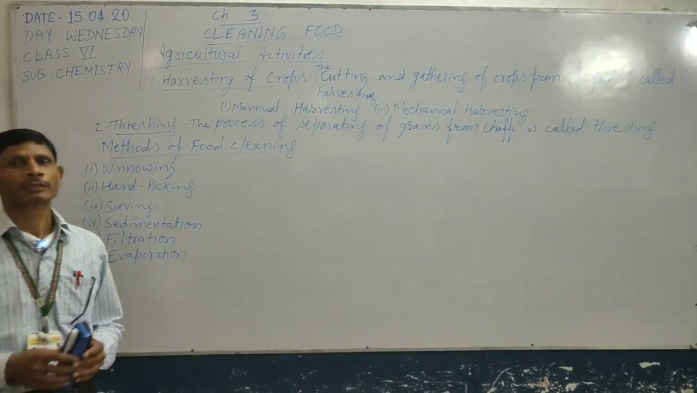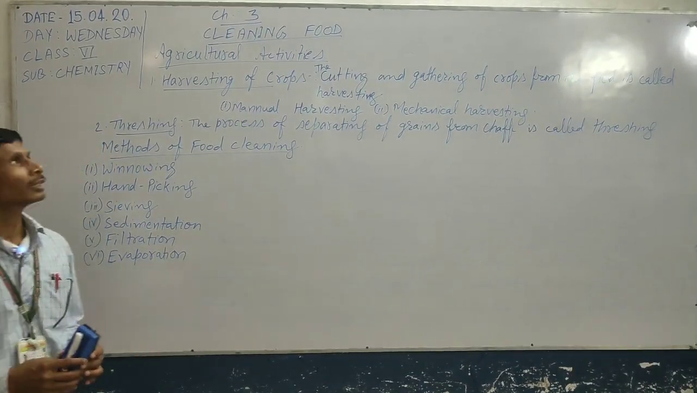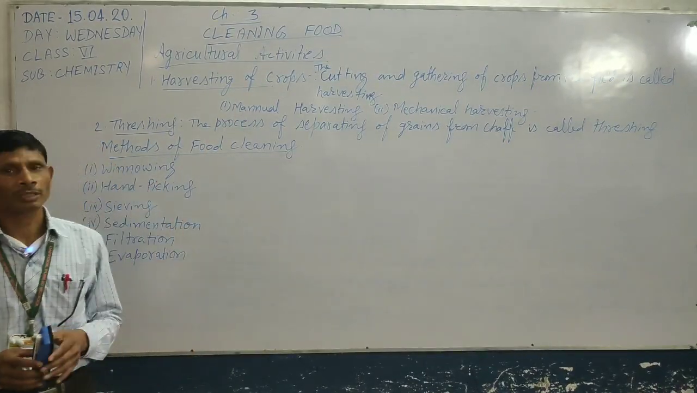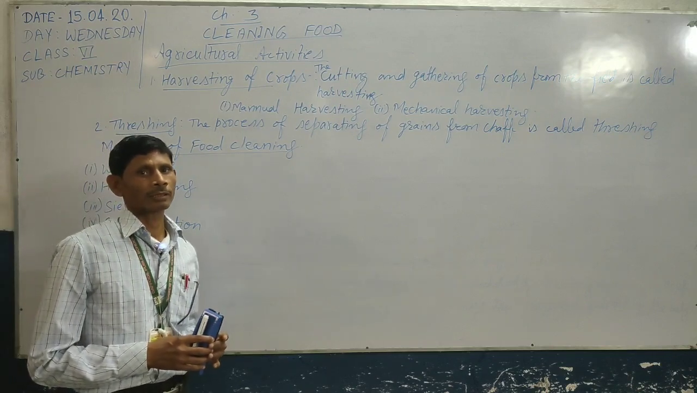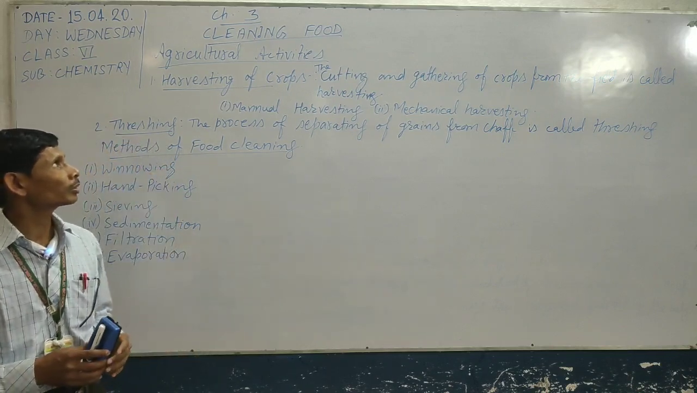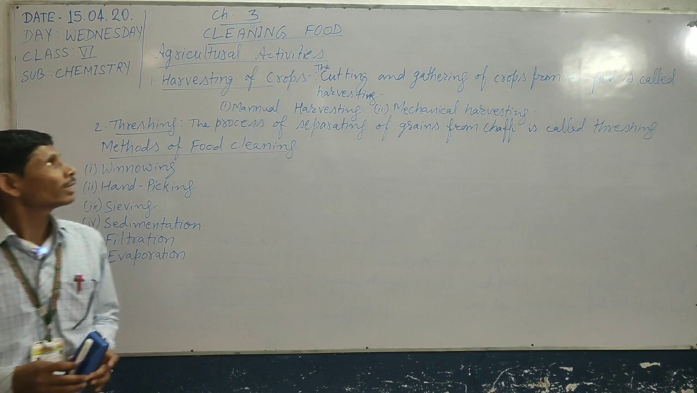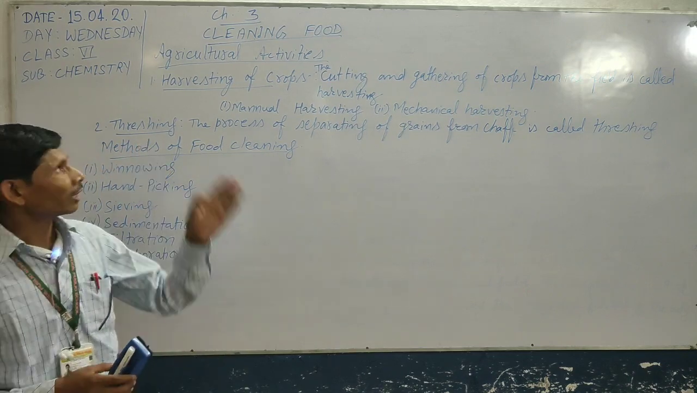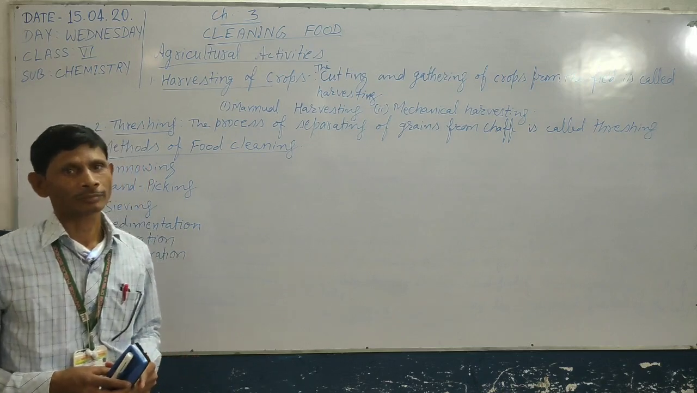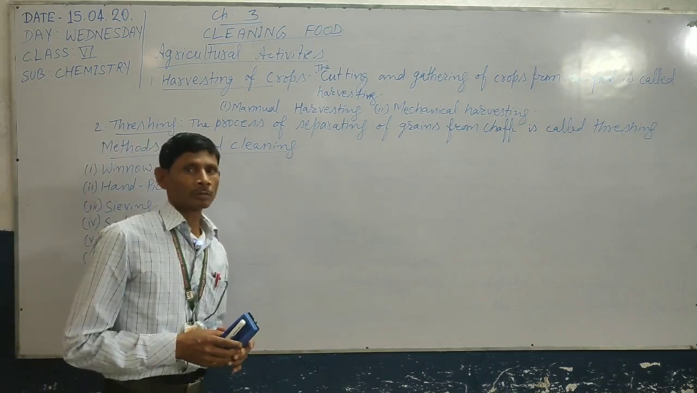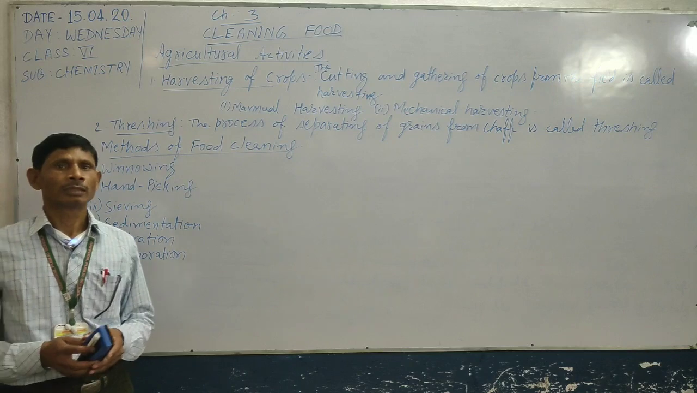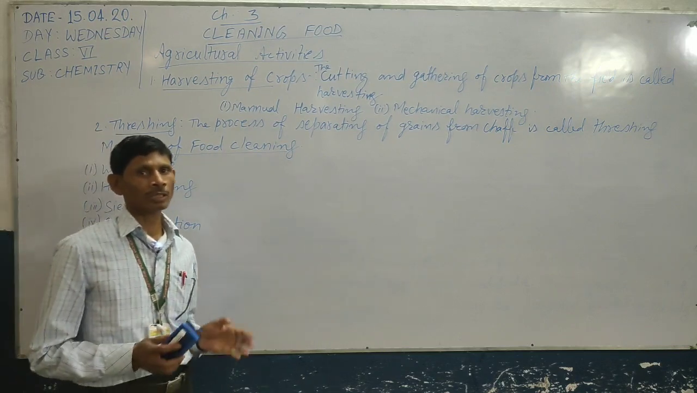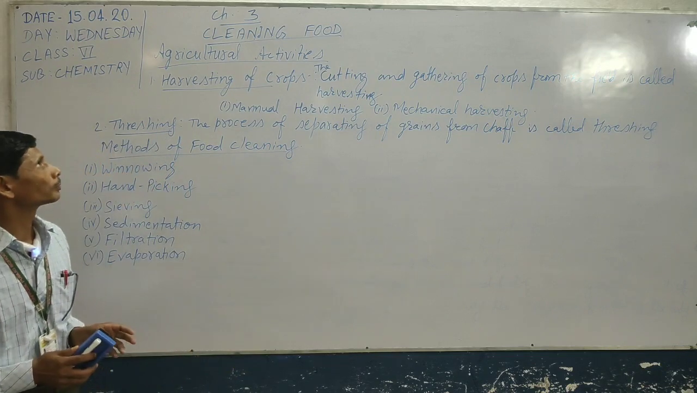In this class, we will study about cleaning of food. This is the third chapter of science and first of chemistry. In this chapter, we will study about the agricultural activity, how can we get food grains, and the process of separating of different components of the food.